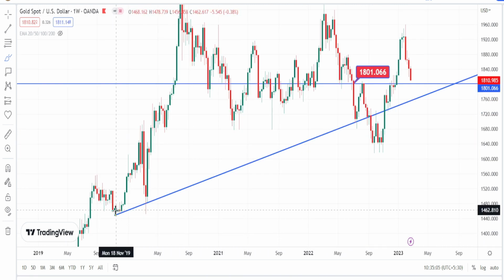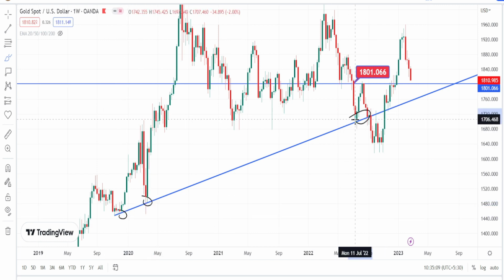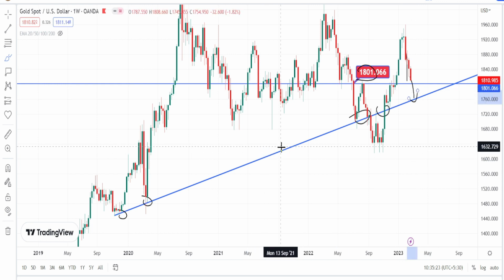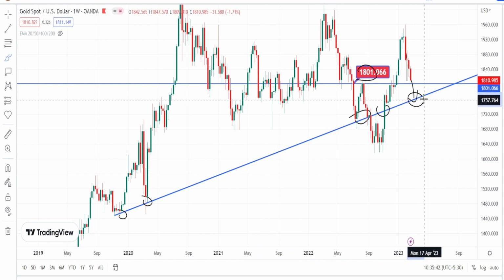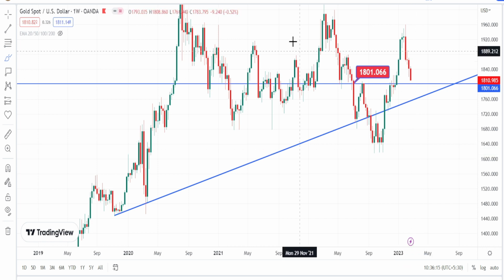And again, looking at the past price action, I have drawn a trend line or a support line, where in the past we have noticed the price action to respect this support line. So if the bearish trend breaks the support level of 1800 and falls further, we can expect it to take support on this trend line. This is our last hope for the price action to take support and to bounce back on the bullish side retracement. Let us look at the price action in 4 hours time frame.